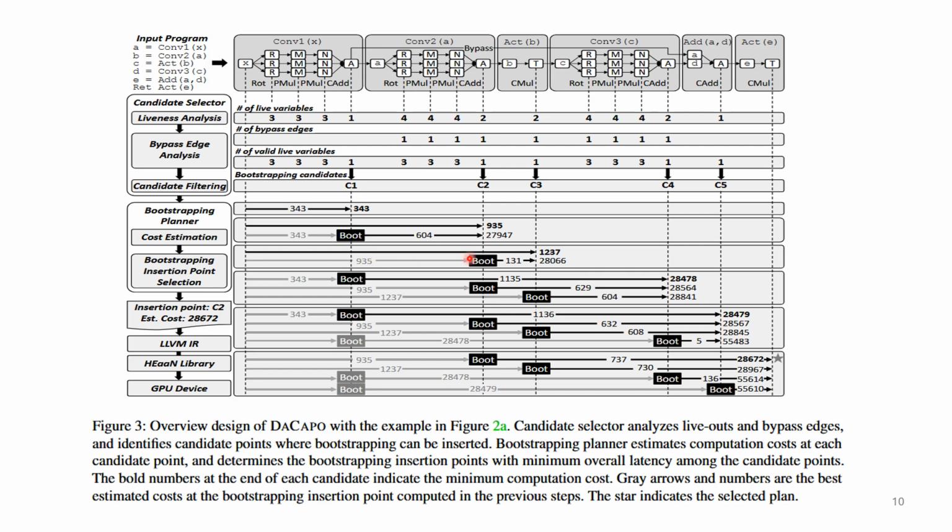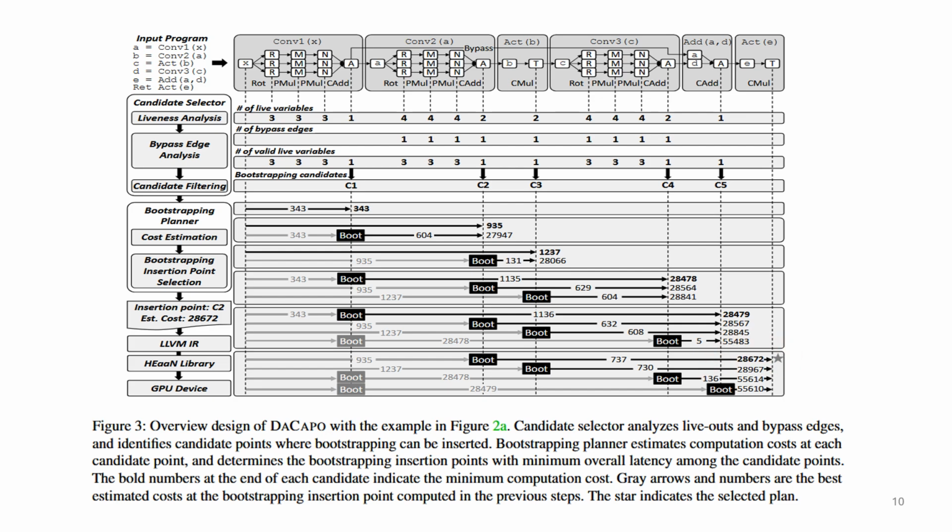And then if they run the bootstrap on C2, we can see another latency. We can just look at the final test, where they have done everything. The first one, since it's already a bypass edge, we don't need to bootstrap, and then we bootstrap the next live-out ciphertext. And then since it has just been bootstrapped, we don't need to bootstrap it again, so we skip it. After doing every operation, we can see that we should also have a bootstrap here, but since the operation ends with addition, not multiplication, we don't need to bootstrap. So this is why this has the lowest latency possible.